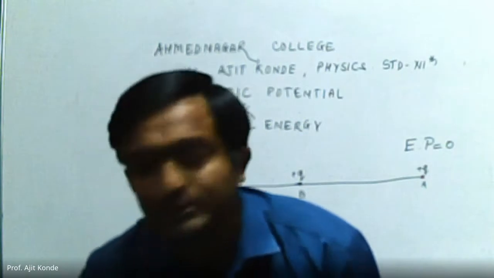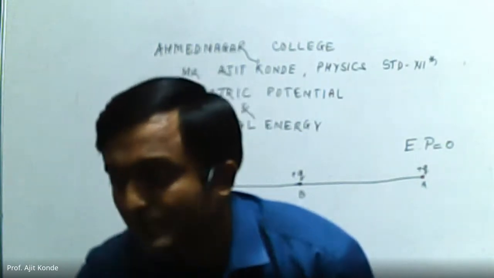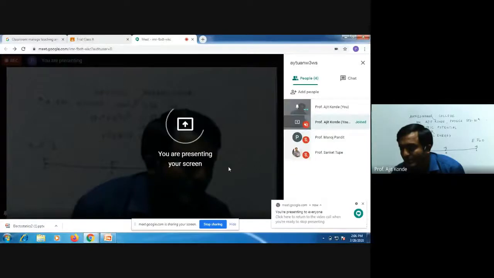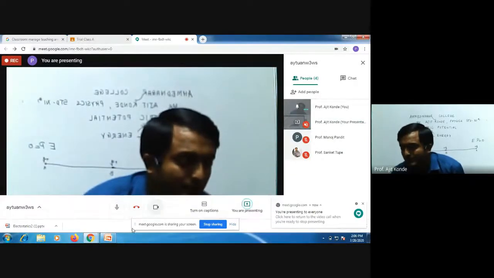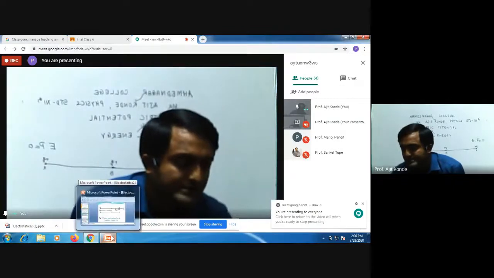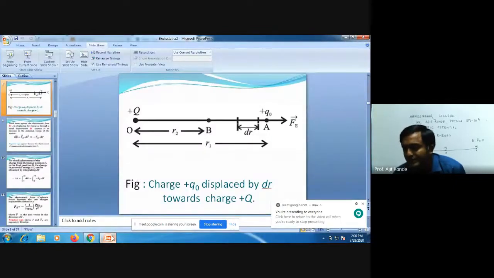And what is electric potential? The electric potential is the amount of energy required to move a unit positive charge from infinity to that point.